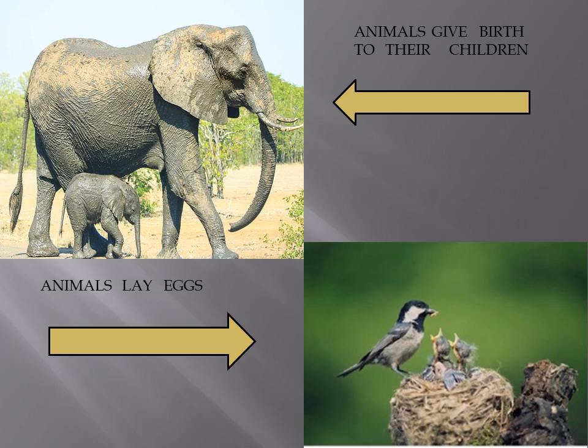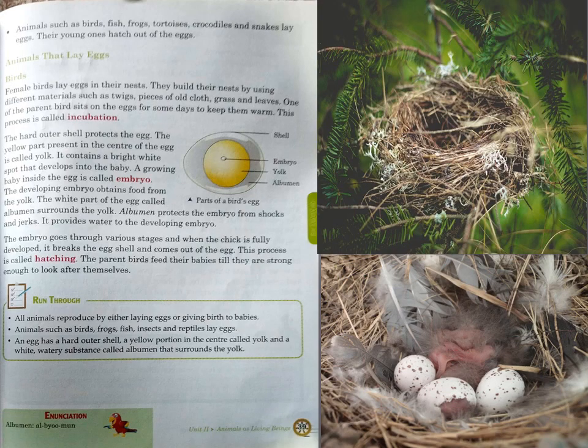And now we are going to page number 39. Animals like birds, fish, frogs, tortoises, crocodiles, snakes, lots and lots of examples are there.